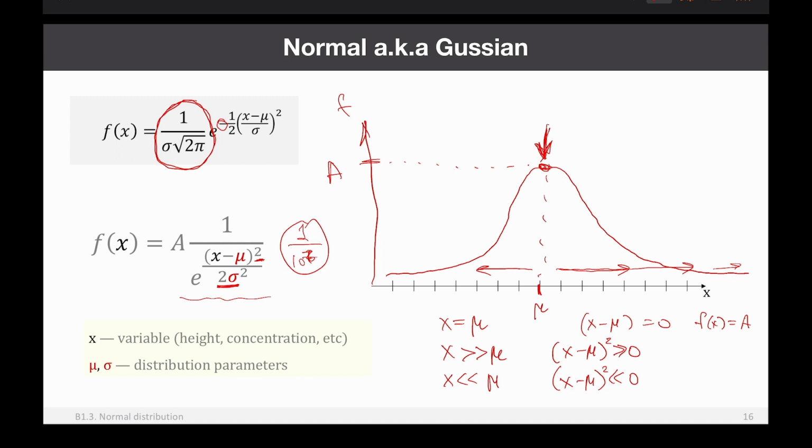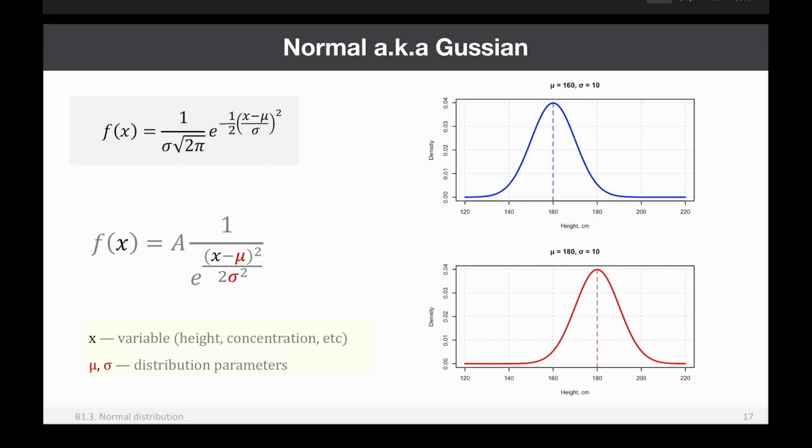So now let's talk a little bit more about these two parameters, mu and sigma, with a couple of extra examples. Let's start with mu. What you see here are two populations. I use height of people as a simple example. In this population, mu is 160 centimeters and sigma is 10. We don't know what sigma is, but I just set sigma to 10 in this case.